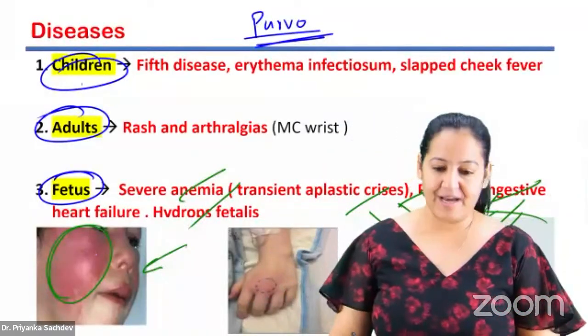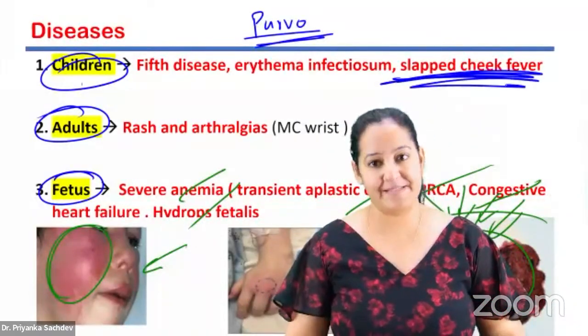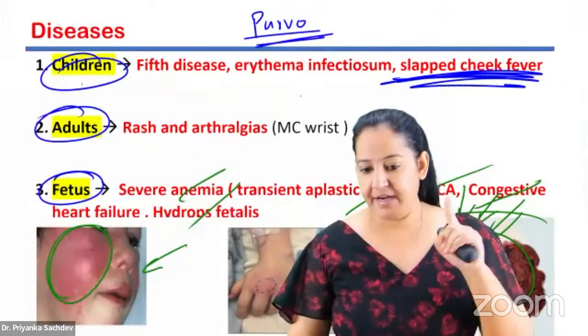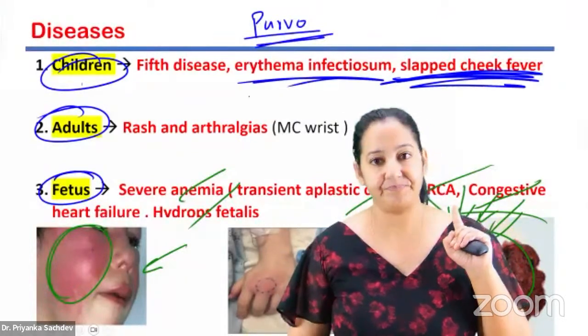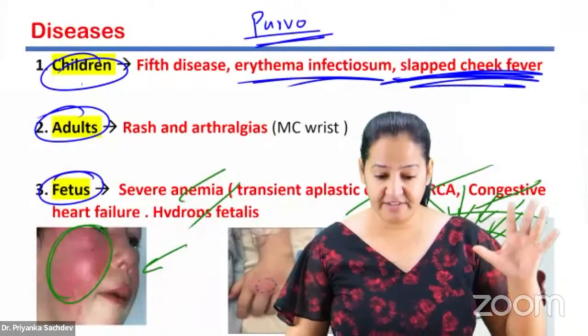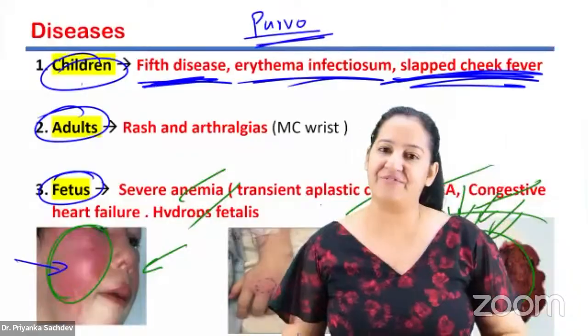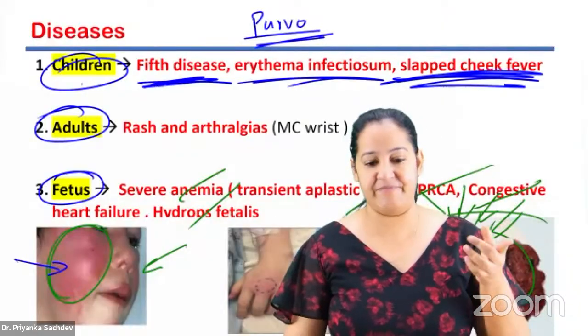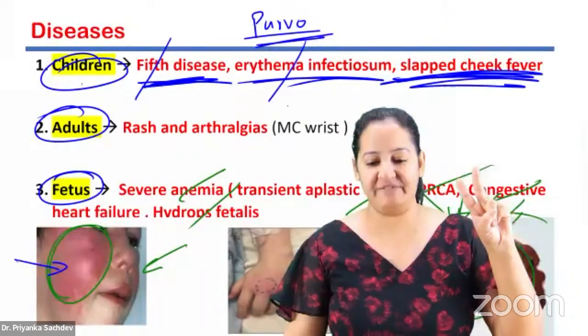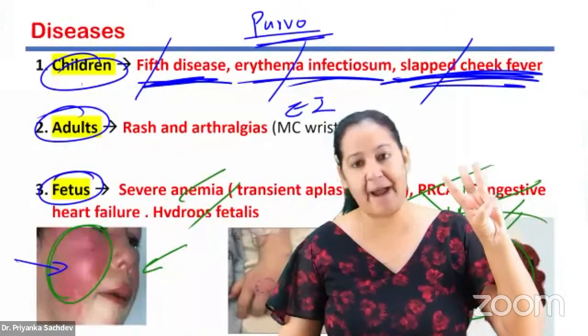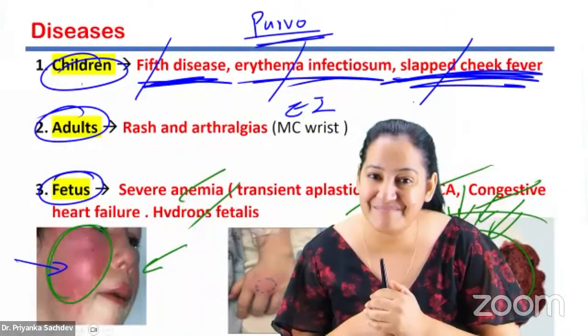Say yes if you got it. It is known as slapped cheek appearance. Since the cheek becomes red, it is also known as erythema infectiosum. And after the virus enters the body of the child, it presents on the 5th day. That's why it's also known as fifth day disease. Whether I say fifth day, erythema infectiosum, or slapped cheek appearance, the meaning is the same.